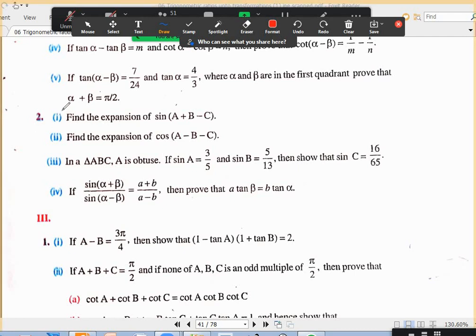Okay. Second one, first one. Anybody any doubt? Second one. Anybody doubt about third one?